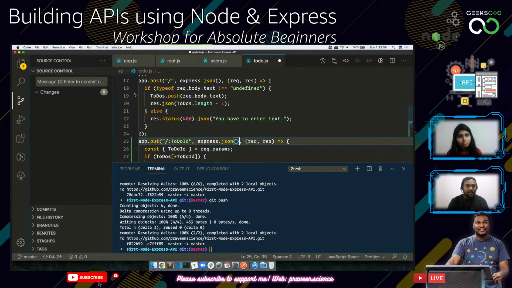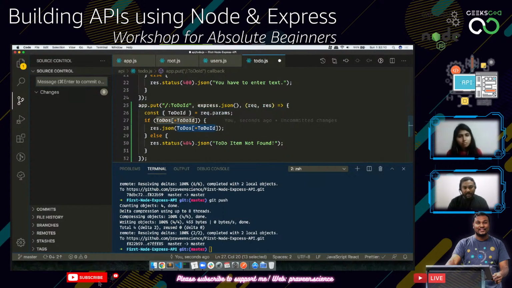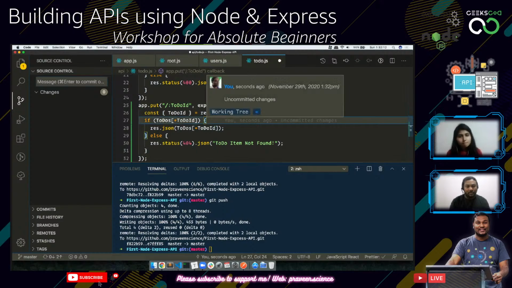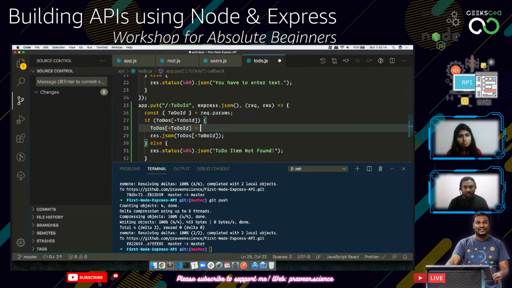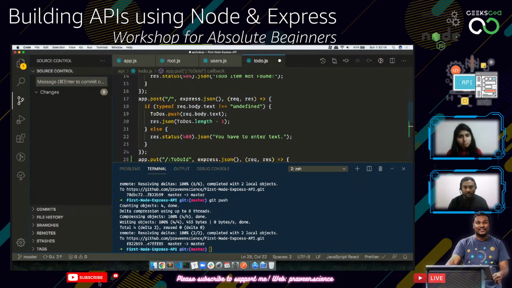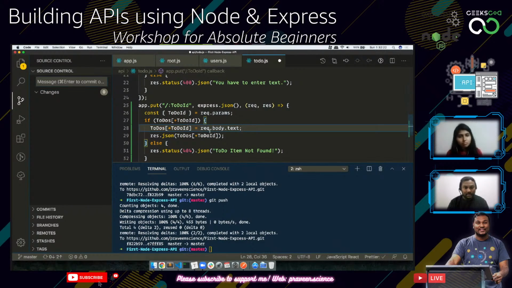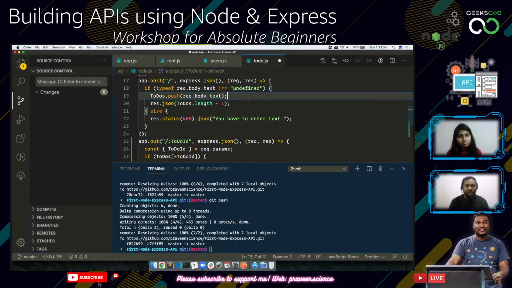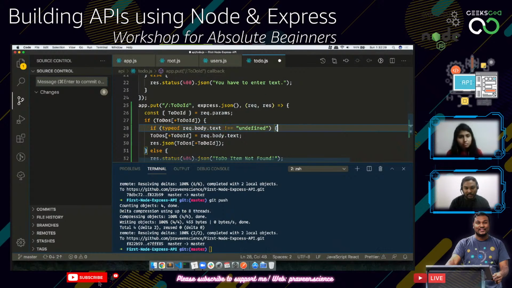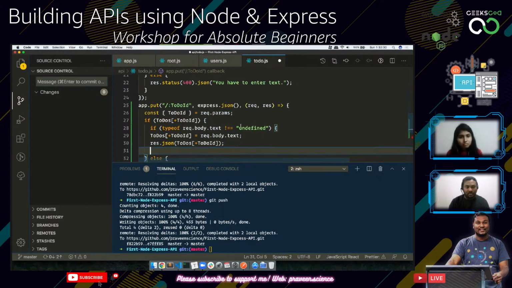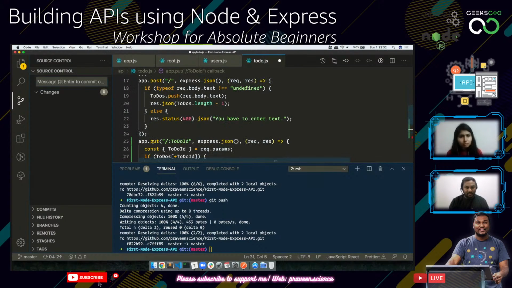And then instead of doing to-dos.push, what we will be doing is we will be just updating this to-do. Okay, so we will update the to-do with the latest to-do. So it's going to be request.text. Okay, so we also need to do one more change as well. First, we need to check this. And then the second thing that we need to check is this one. So if this is the case, then it's going to be a 403 error. Sorry, 400 error.